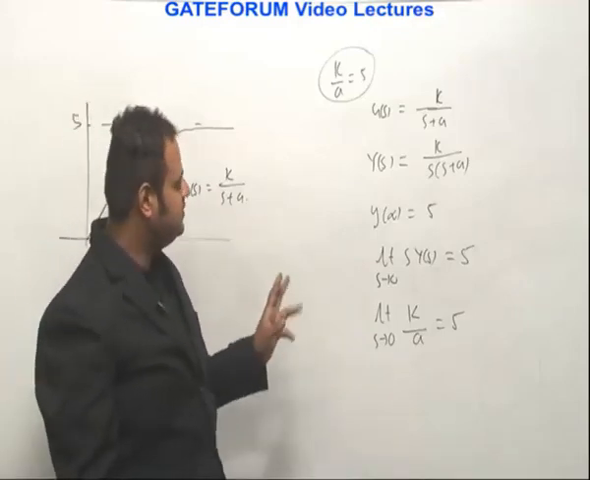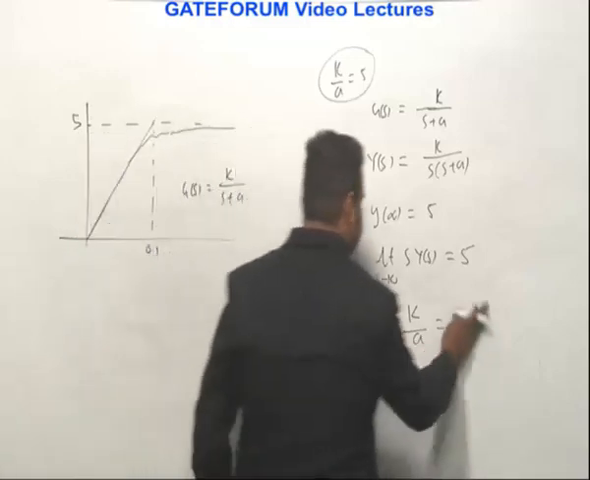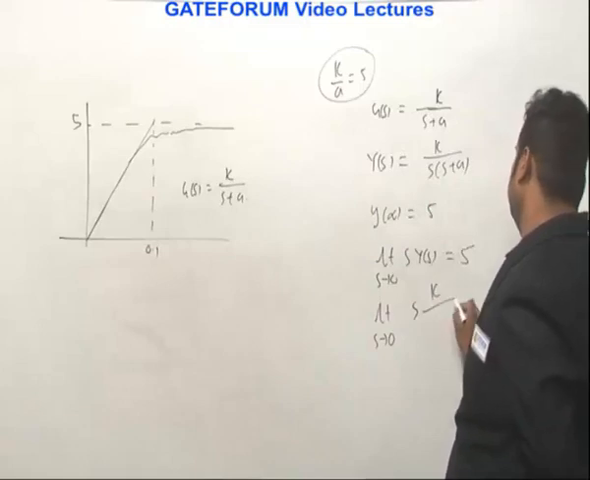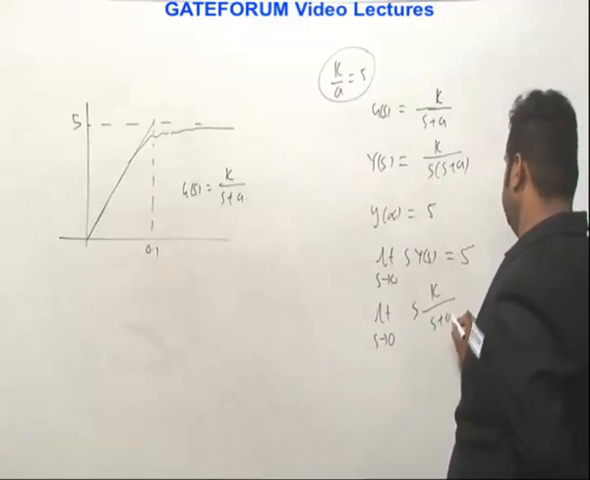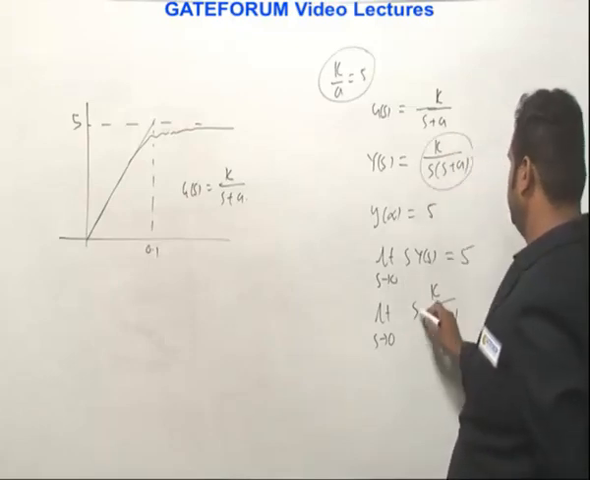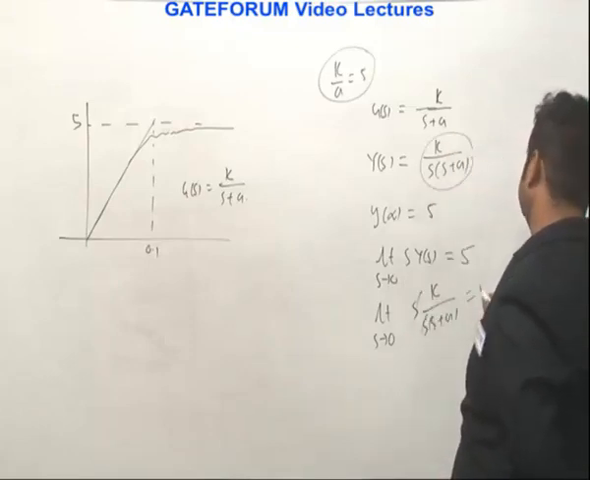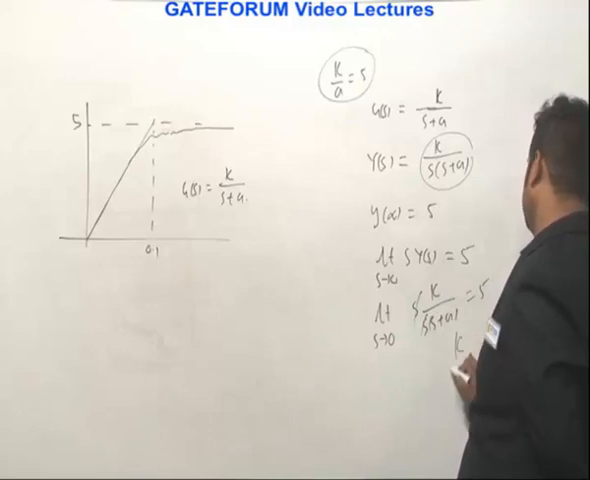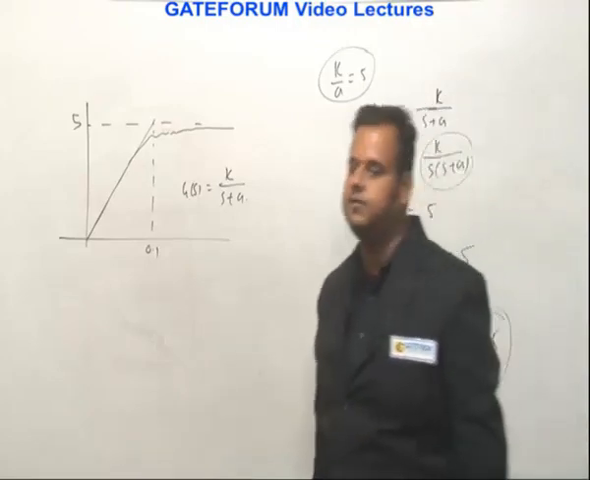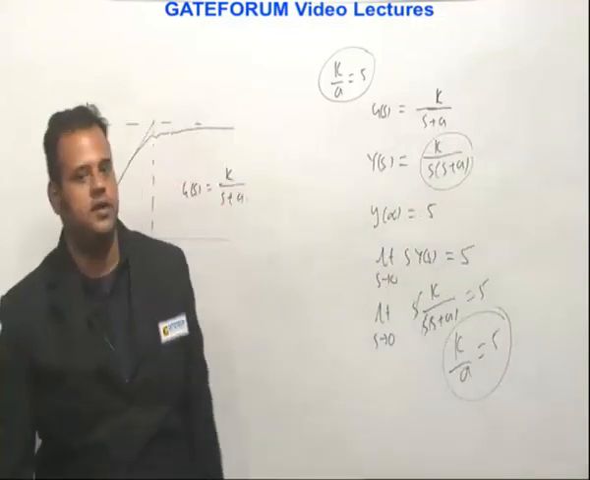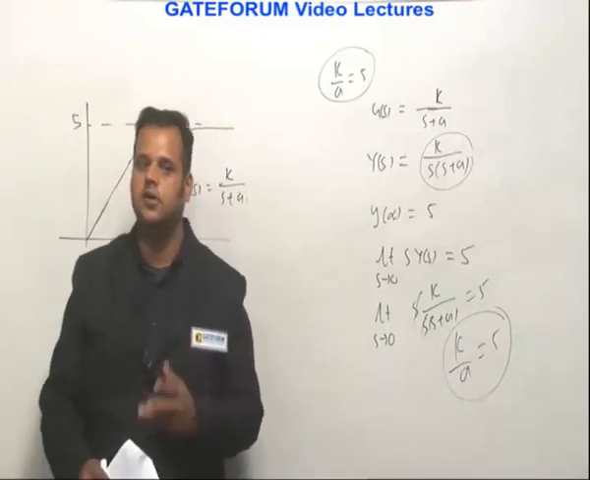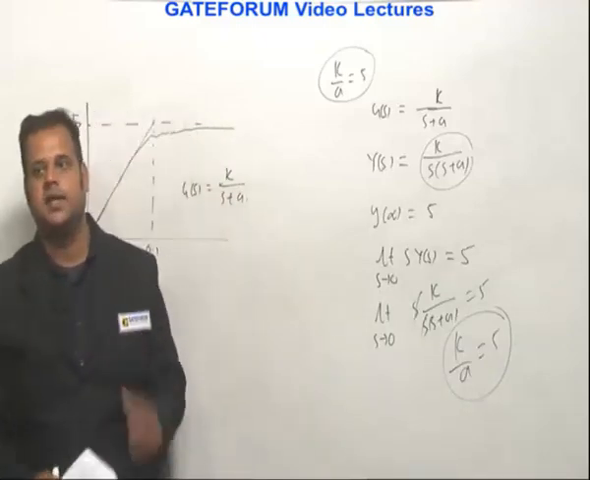So we are expecting the ratio to be 5. Let me solve it again. S into Y(S) is K into S, divided by S into S plus A, so S cancels. Putting S equal to 0, the ratio of K to A we expect is 5. Checking each option, none satisfies this: the first gives 1, the second 0.5, the third 2, the fourth 1. So no answer is correct for this.